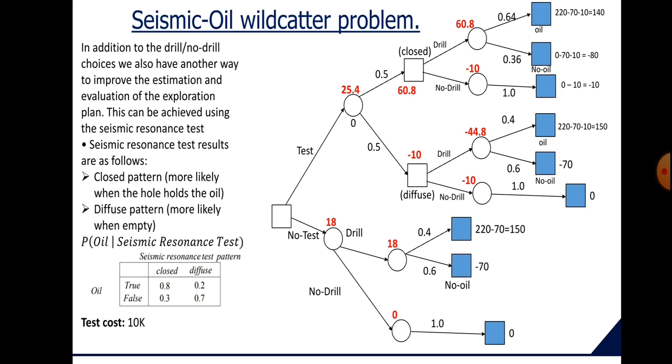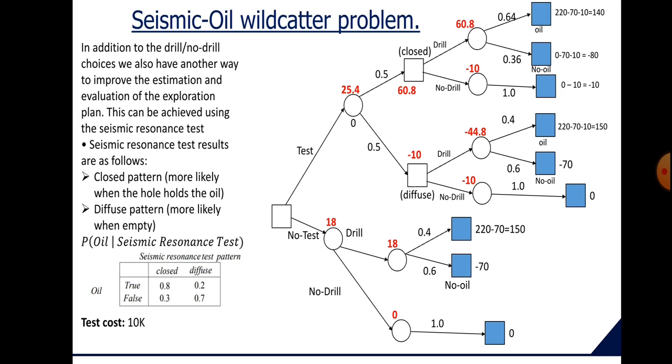So from these two values, from drilling the estimated value we get 60.8. If we do not drill, the estimated cost will be minus 10k. That is, the estimated revenue will be minus 10k. So we would be having some extra charges of 10,000, which will be a loss for us.